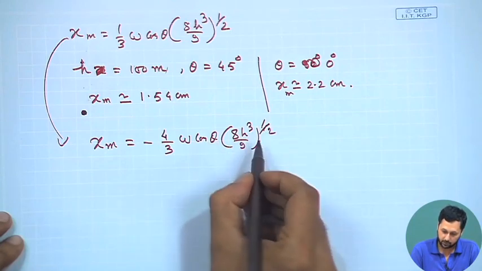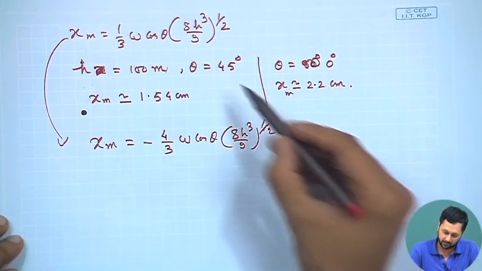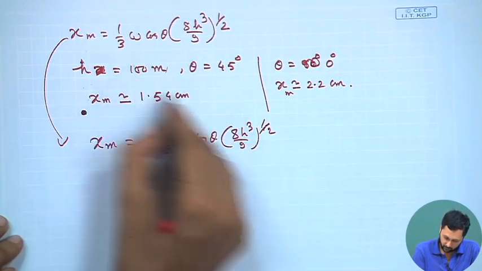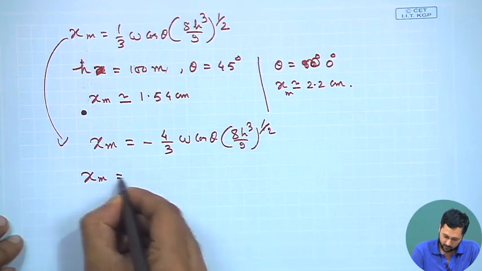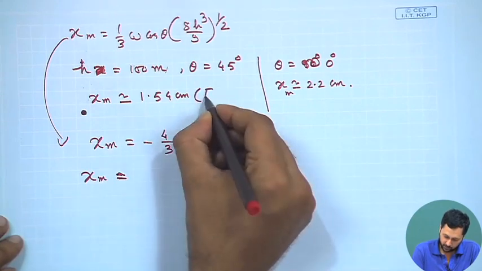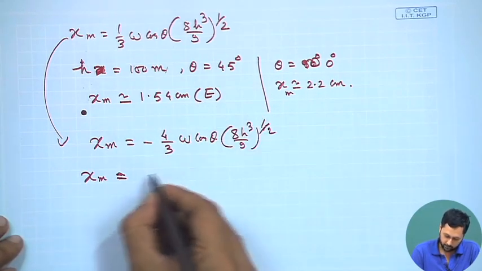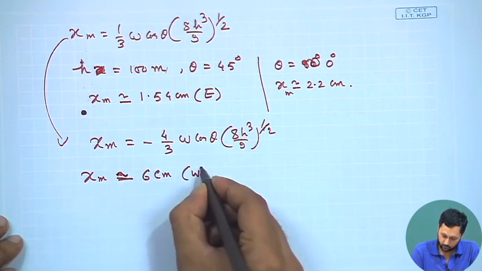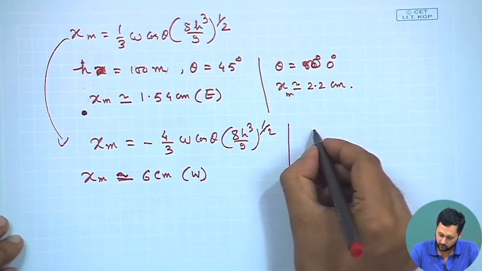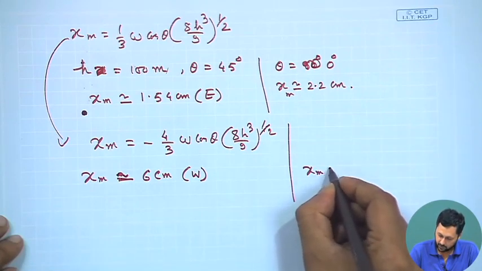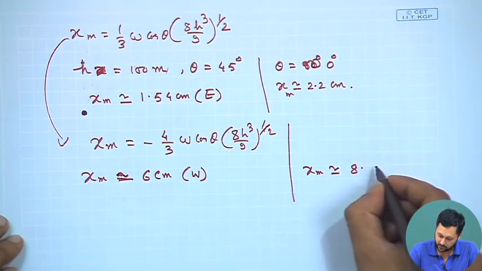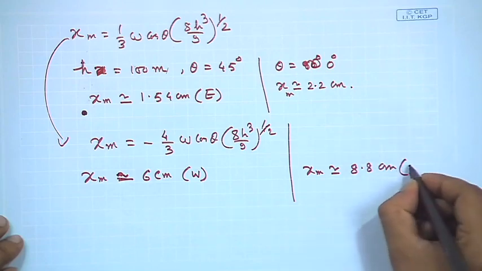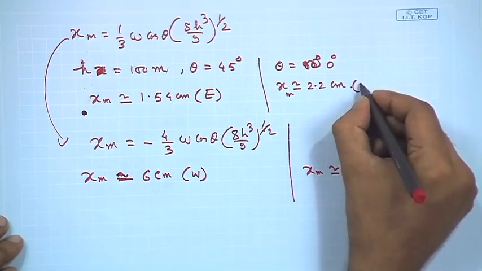We have to replace v 0 by h. So, in that case, if we use the same numbers, it will be almost 6 centimeters towards west, and in the other case x m will be approximately 8.8, approximately 9 centimeters towards west.